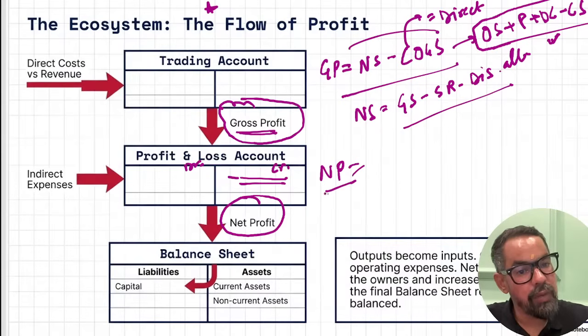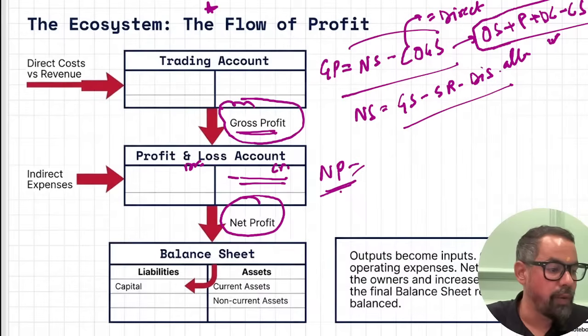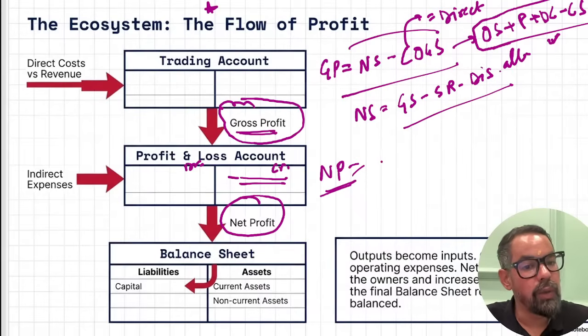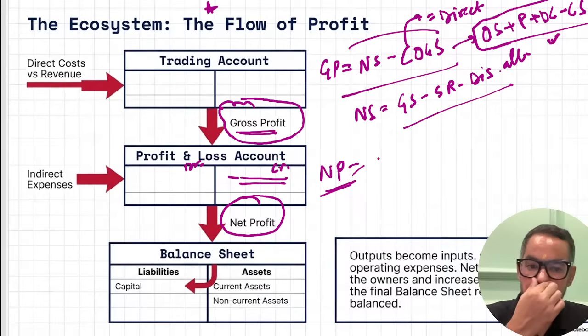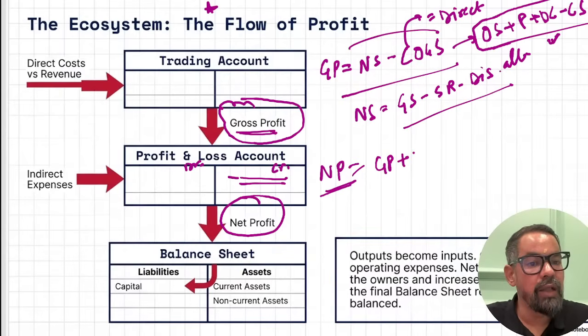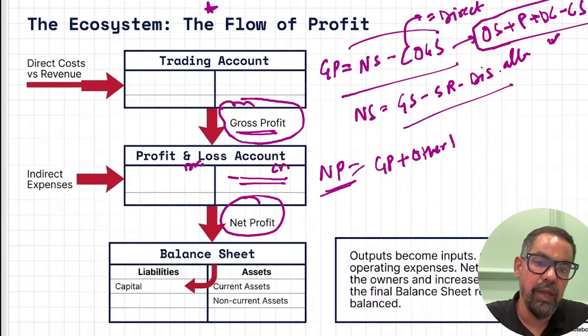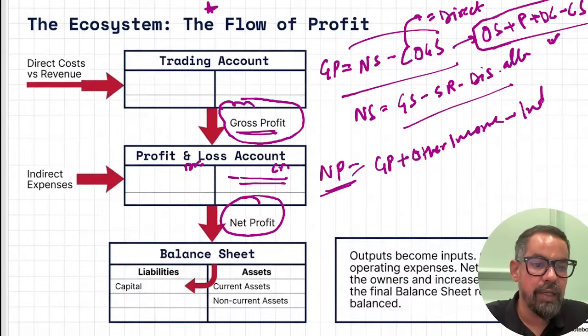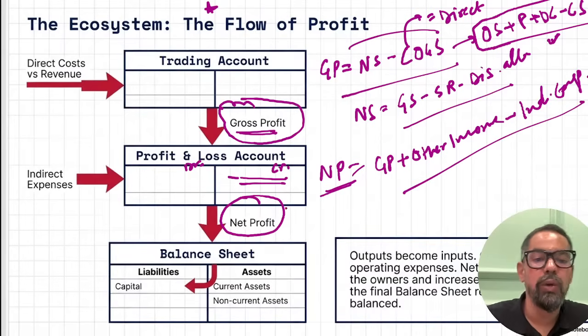When it comes to net profit, how do we calculate it? Net profit is equal to gross profit plus other income, if any, minus indirect expenses. So that is the one, and you'll get to know the net profit.